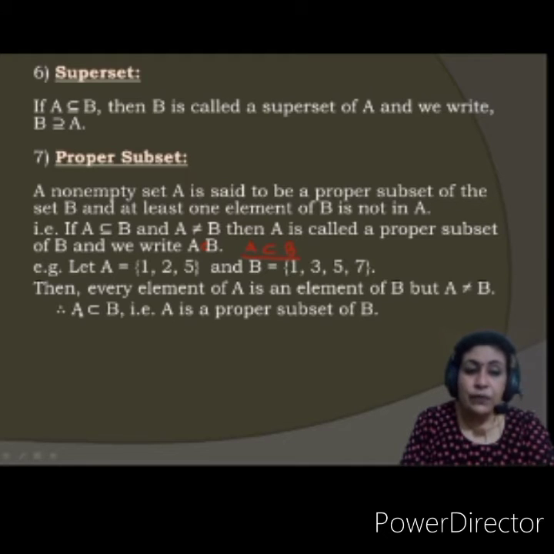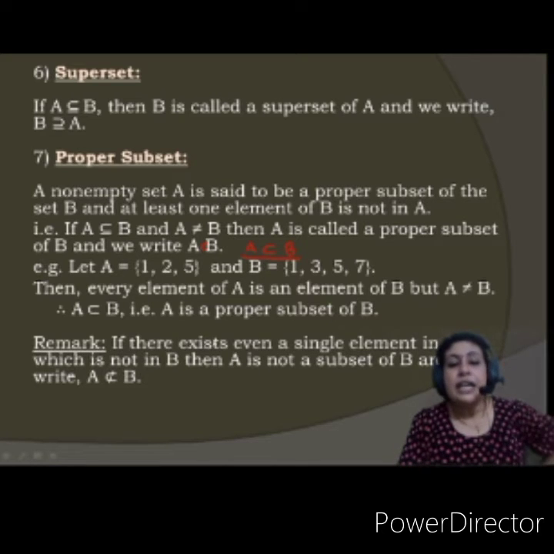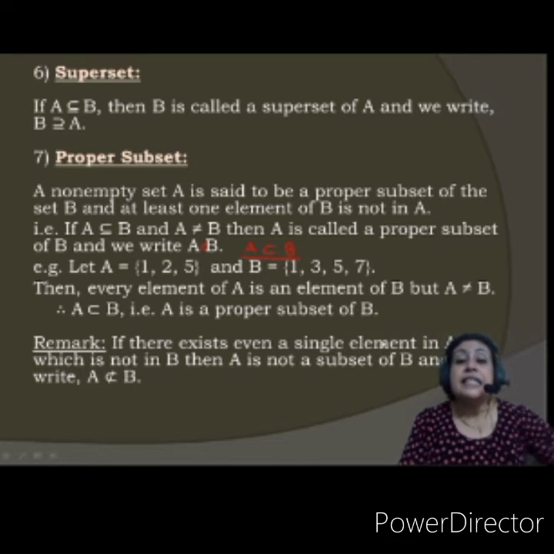Okay, therefore A is a proper subset of B. This is the symbol I told you. Understood? Remark: if there exists even a single element in A which is not in B, then A is not a subset of B.